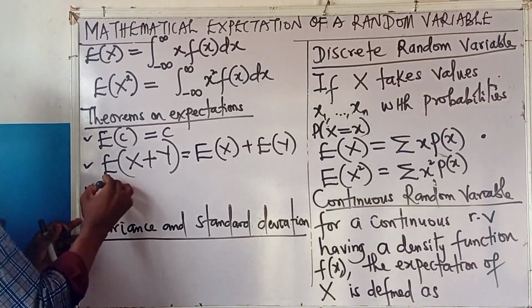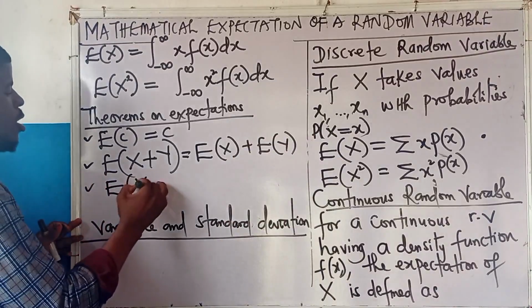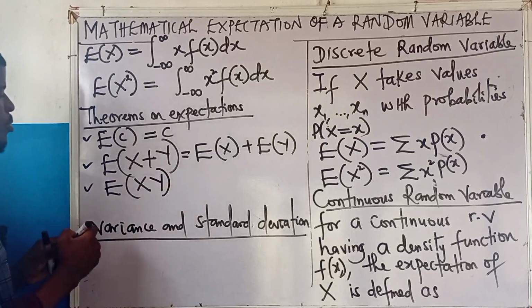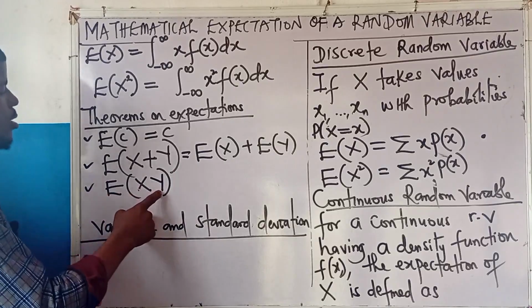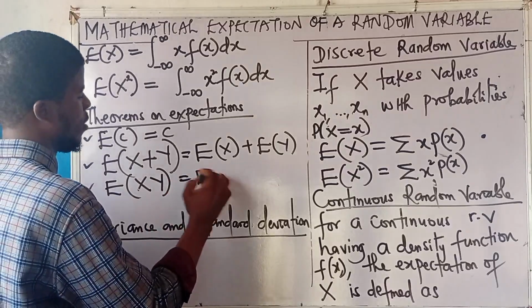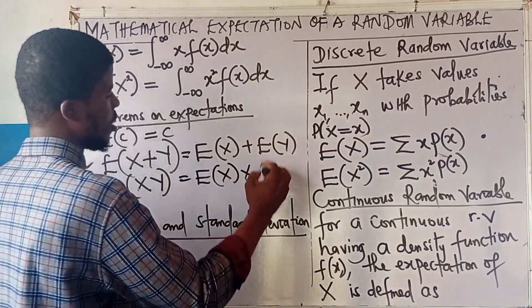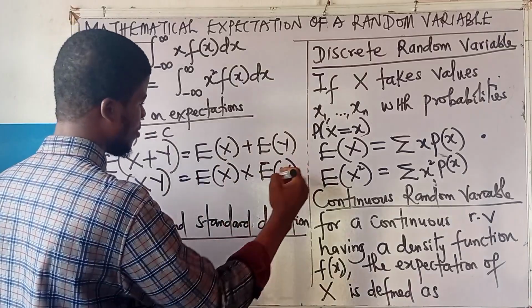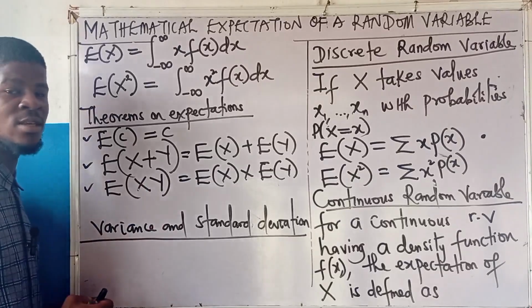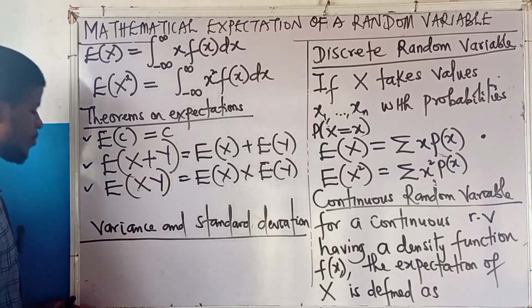Also, for two random variables that are independent, the expectation of the product of x and y is the expectation of x times the expectation of y. In this case, x and y are independent random variables.